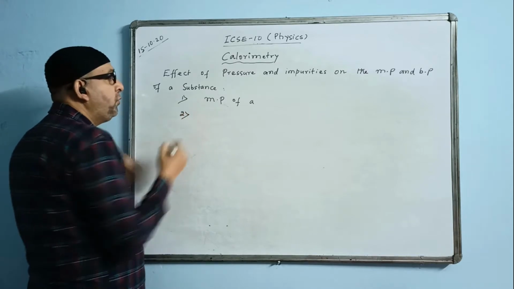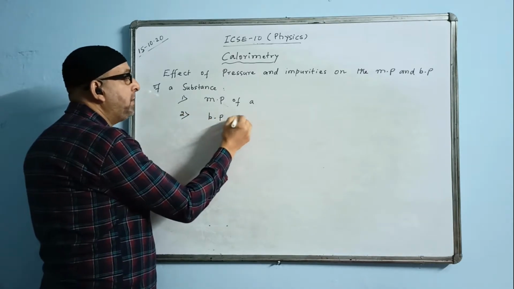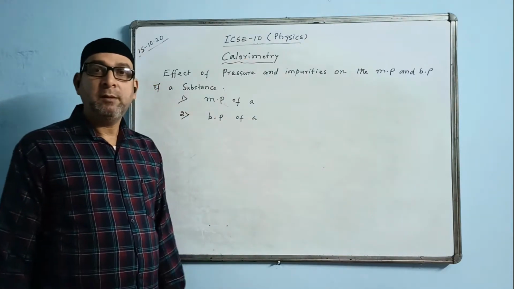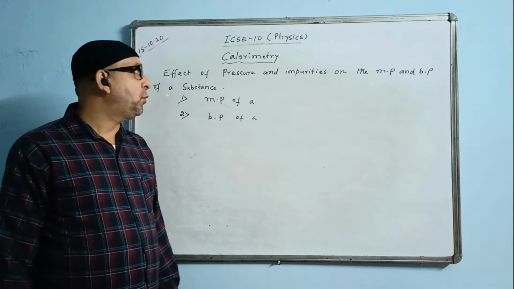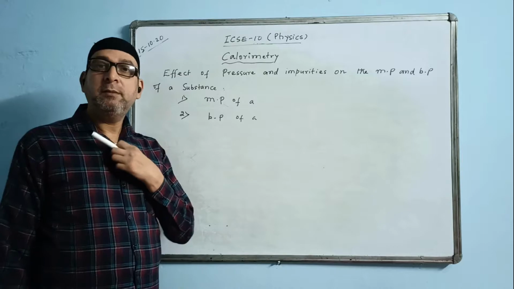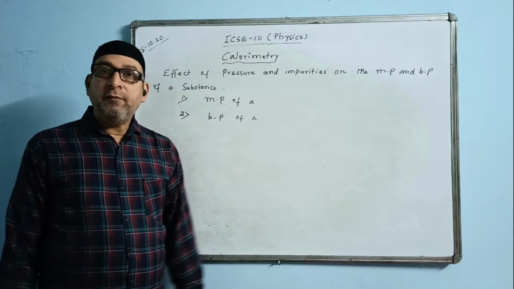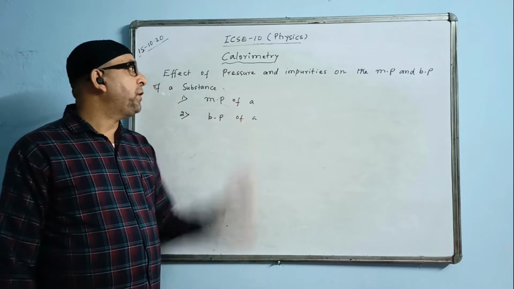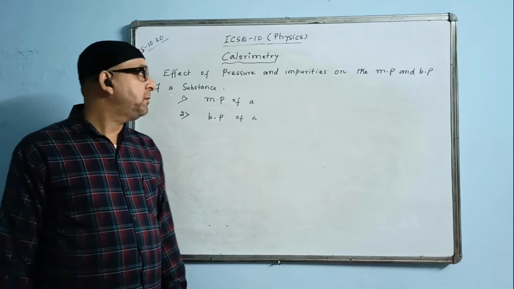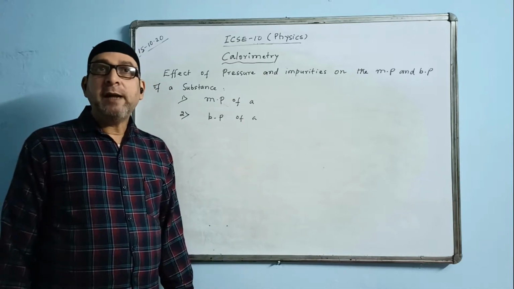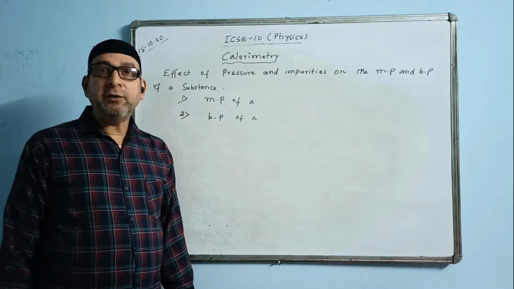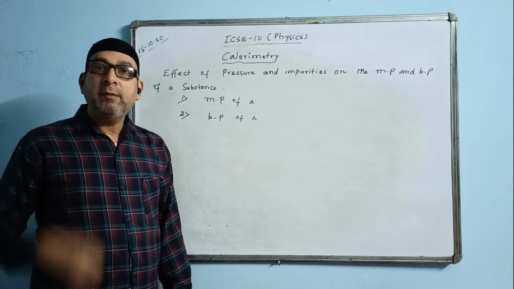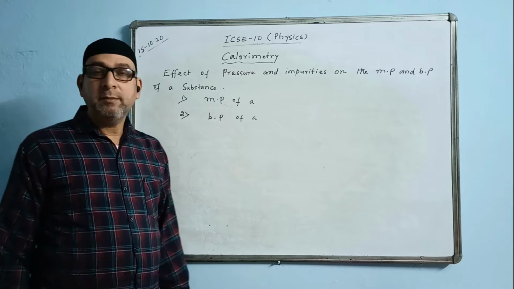And point number 2, write BP. BP means the boiling point of a substance. The boiling point of a substance increases with the increase of pressure and the addition of impurities.